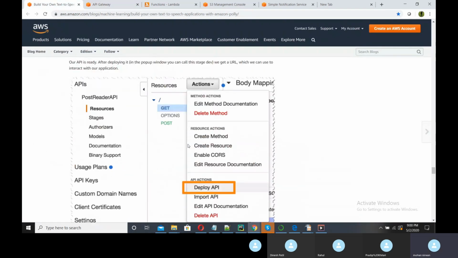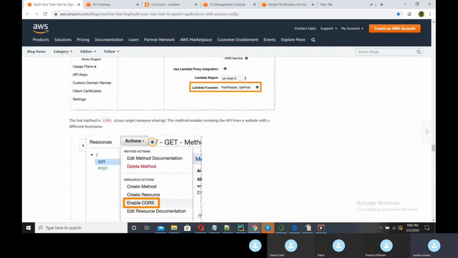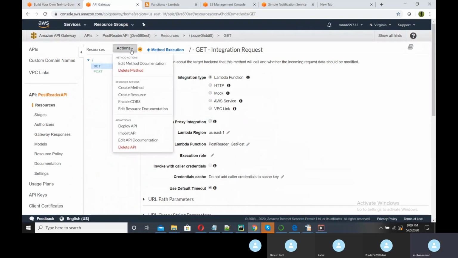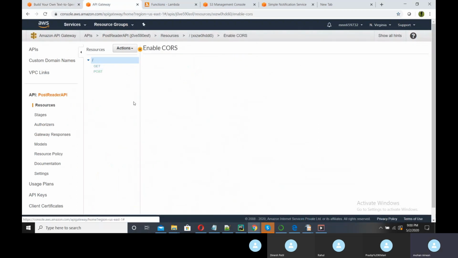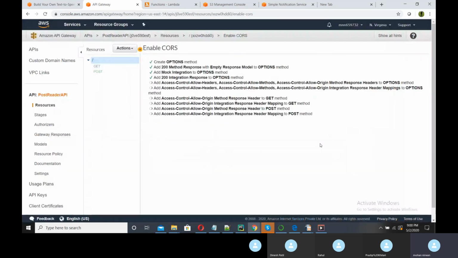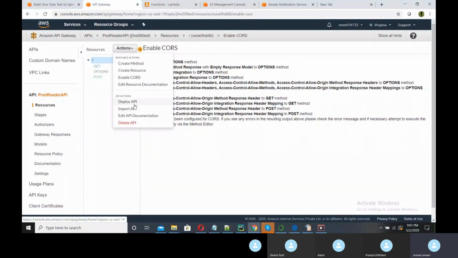Now we need to deploy. We need to run this enable course. So action, get, enable course button. What it will do is automatically create background code to run this whole thing. Enable course and replace existing course headers. We will just click this and replace the value. It will check the overall status, and yes, all things are good. Now we will deploy this particular web service.